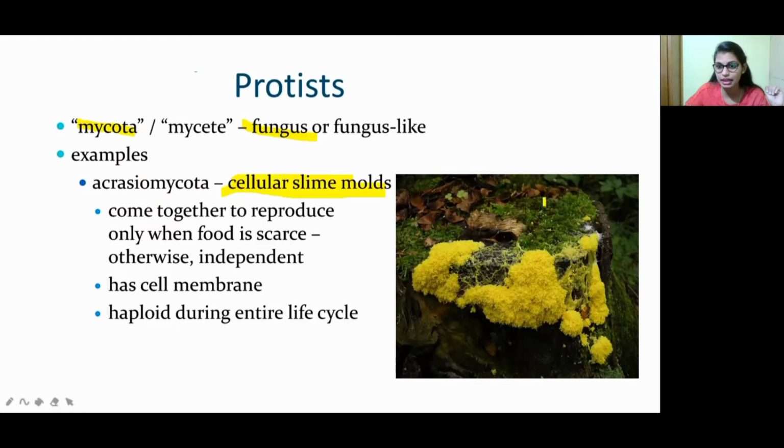You can see over here in the diagram, this is a moist woody place, right? So in there, this Protista will grow. They come together to reproduce only when food is scarce. So this Acrasiomycota will come together when there is a scarcity of food, otherwise it is independent. Only in the case of scarcity will it come together to reproduce. It has a cell membrane and is also haploid during the entire life cycle. In the entire life cycle it does not become diploid, it is haploid only.